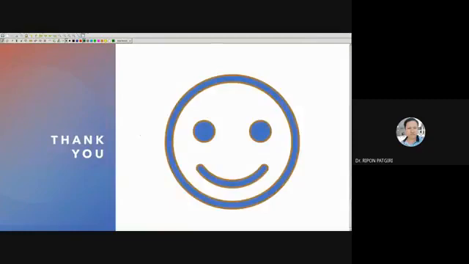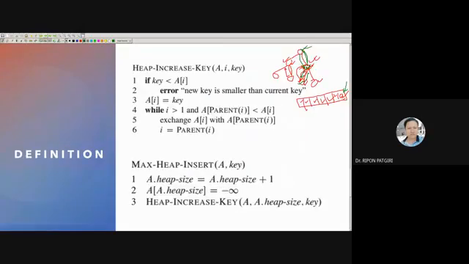So let me ask you some questions. What is the time complexity of max heap insert? Can someone answer? So, log n. Log n is the time complexity because the height of the max heap is log n, from the leaf up to the root. Am I clear?